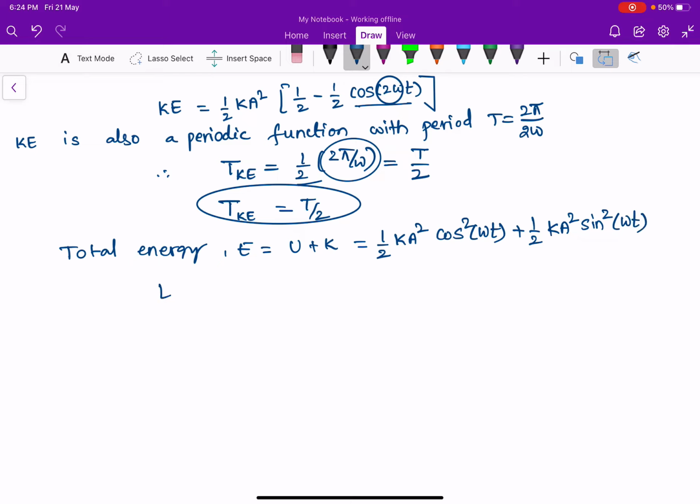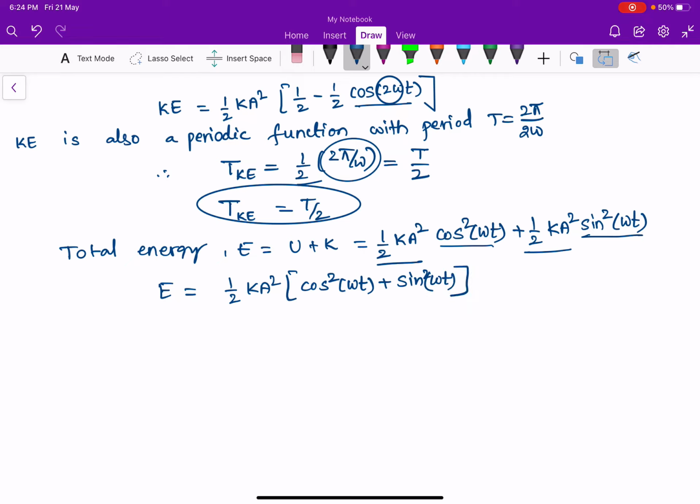So total energy is nothing but, taking half k a square as common, the remaining thing is cos square omega t plus sin square omega t.